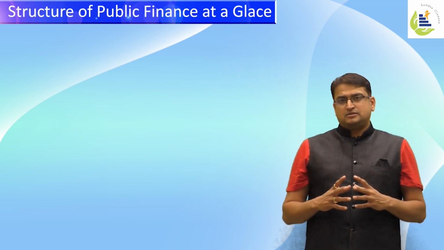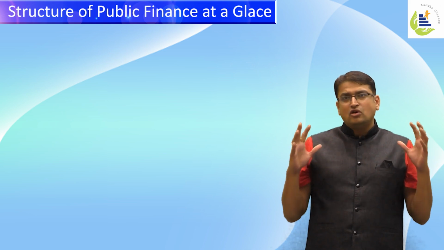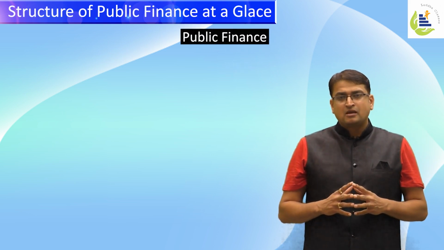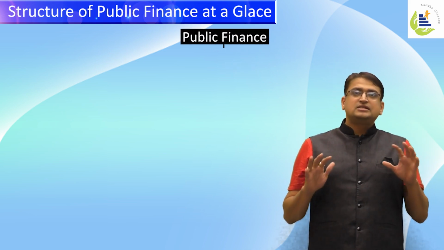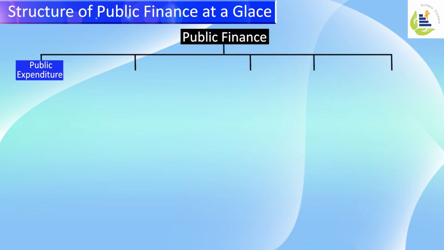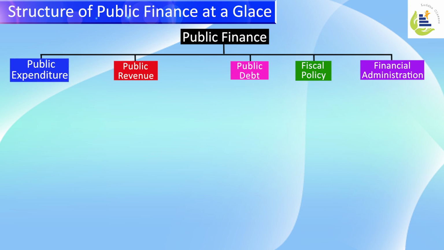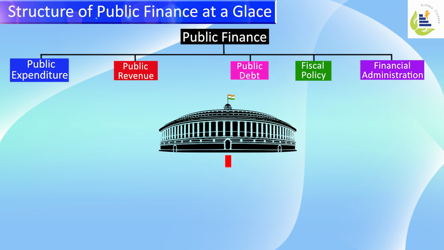In this video, we will try to understand public finance at a glance. A complete bird's eye view of public finance. Well, public finance is categorized into 5 areas: public expenditure, public revenue, public debt, fiscal policy, and public administration. In public expenditure, basically it's a government's expenditure done on various projects.